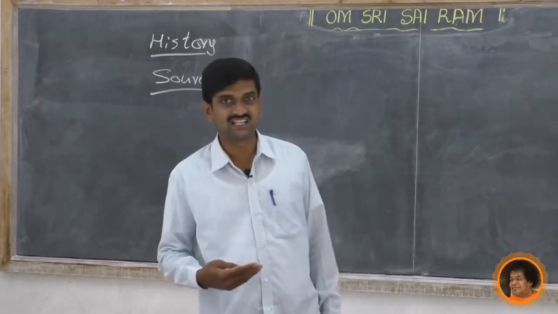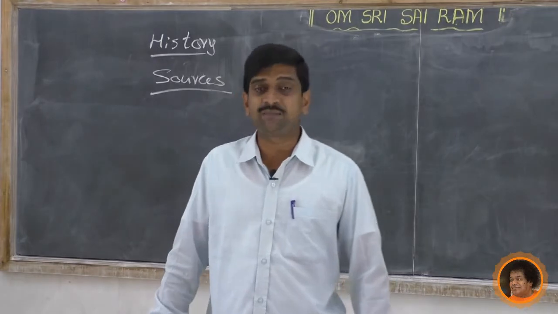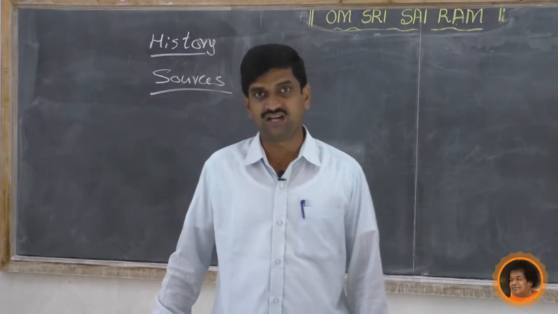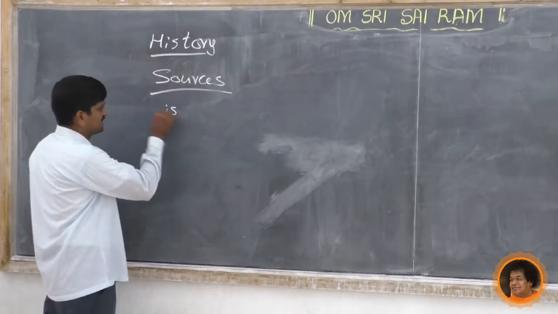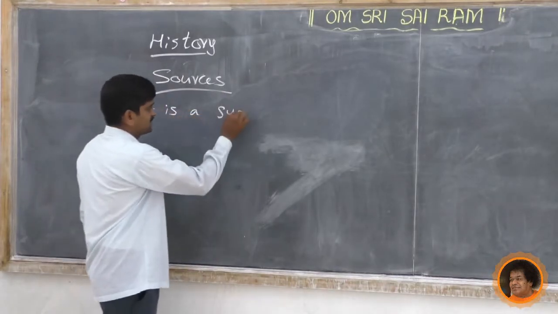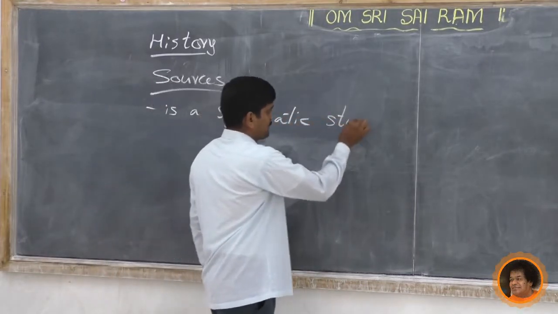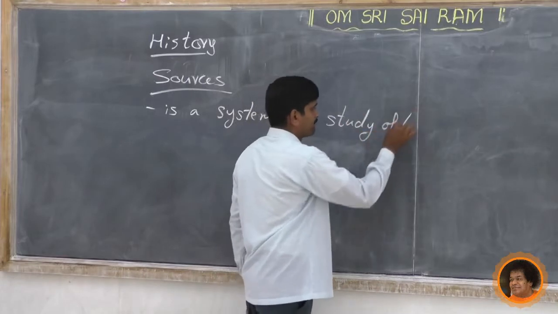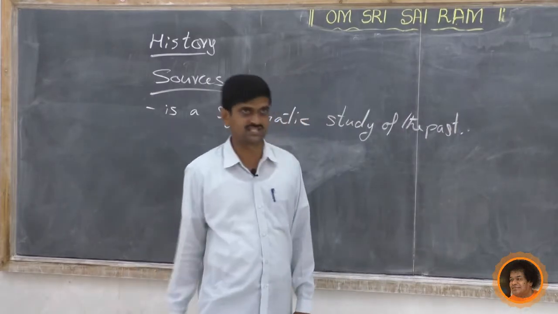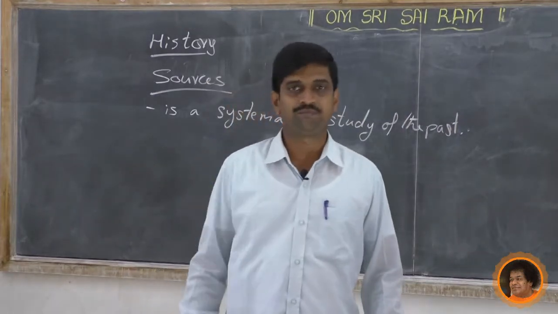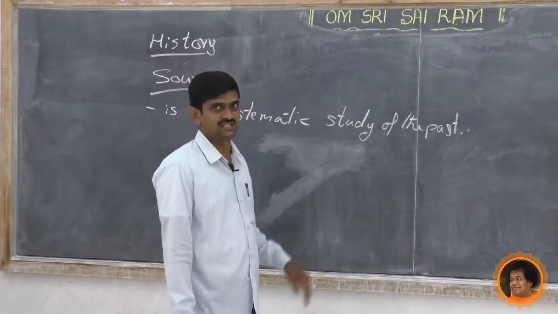What is history? You know all these things. History is a systematic study of the past. Here, past means the number of events that took place in the past. The historians will study these events.